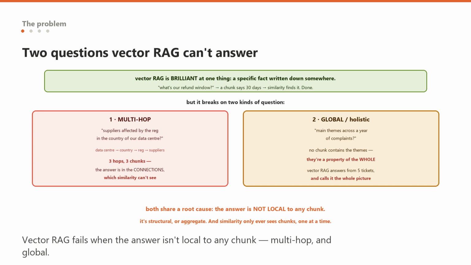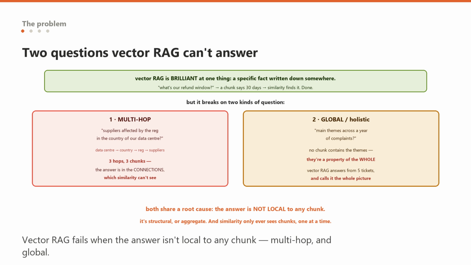The first is multi-hop, questions whose answer requires connecting facts that live in different chunks. Which of our suppliers are affected by the new regulation in the country where our main data center is located? To answer that, you must connect the data center to its country, the country to the regulation, and the regulation to the suppliers it touches, 3 hops, across 3 different chunks, and no single chunk contains the chain. Vector search fetches chunks that are individually similar to the question, but the answer is in the connections between them, which similarity cannot see.